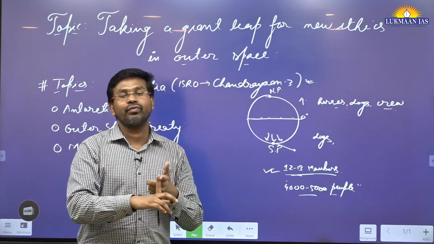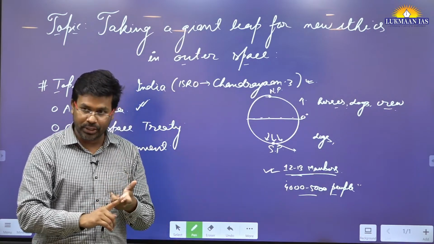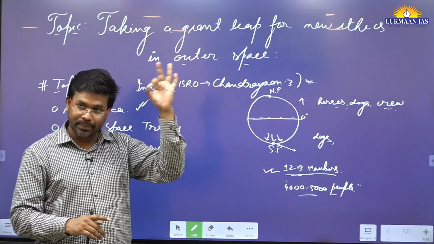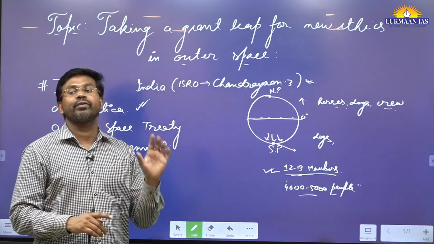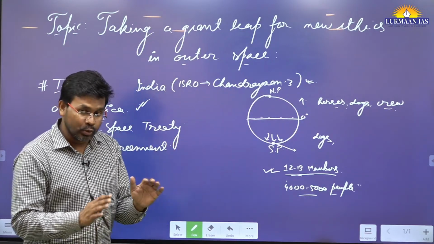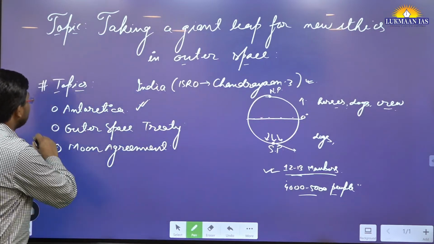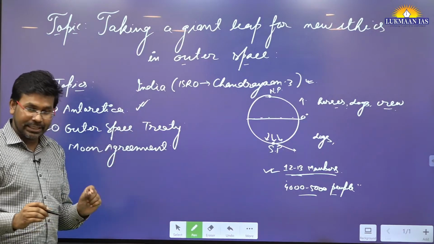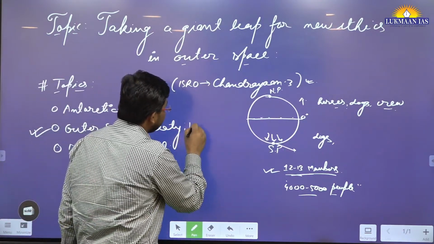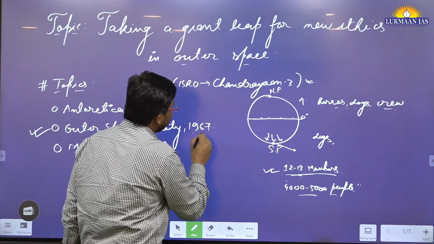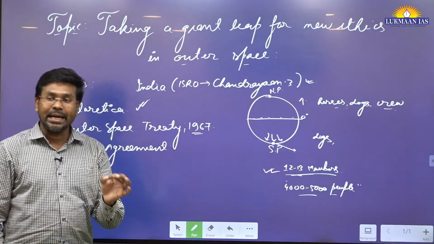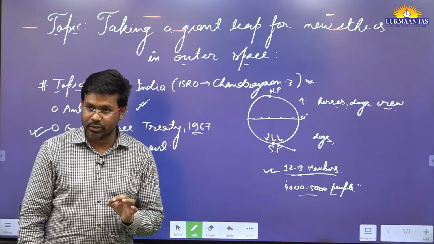They also felt that nuclear explosions or nuclear tests should not be allowed in outer space bodies or in the atmosphere of the Earth. With that purpose, people came up with what is known as the Outer Space Treaty. The Outer Space Treaty was initiated in 1967, and it has been signed and ratified by many countries across the world.